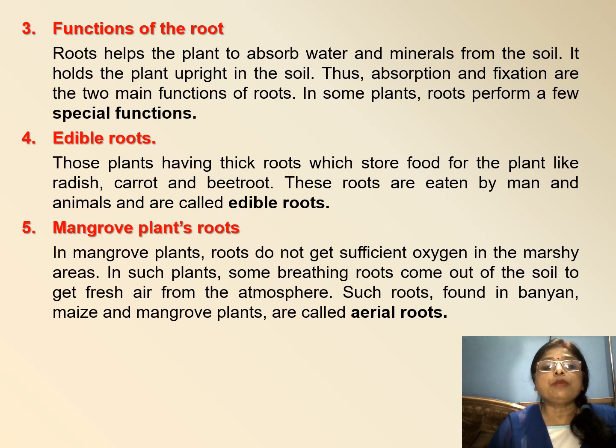Next, functions of the root. As you know, root helps the plant in absorption of water. It holds the plant and keeps it upright in the soil. Absorption and fixation are the two main functions of the root, and roots also perform some special functions. Edible roots: such roots are thick and store food for the plant, like radish, carrot and beetroot. These roots are eaten by man and animals and they are called edible roots.